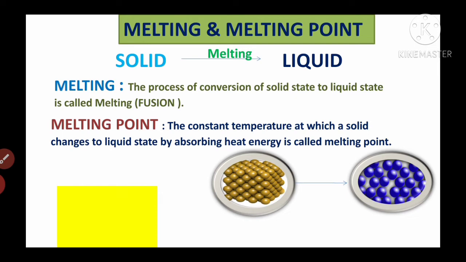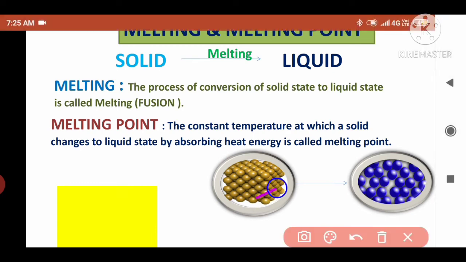Now you can observe here. This is the solid diagram and this is the liquid diagram. Two diagrams are given here. In the solid diagram, the particles are closer to each other. In the liquid diagram, the particles are somewhat far away from each other. Why did this happen? By application of heat energy. The delta symbol is nothing but heat energy.